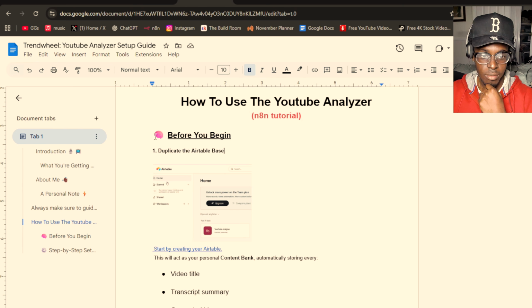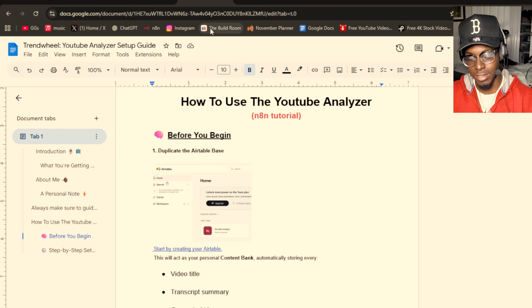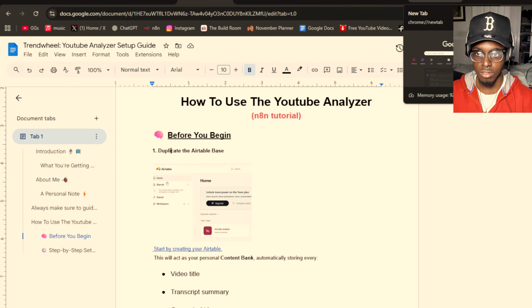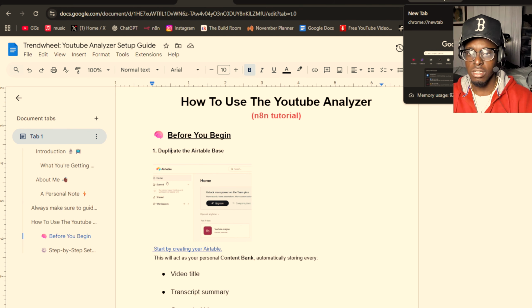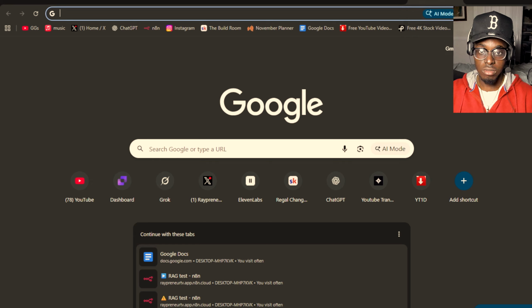So as I said, before you begin, create your Airtable base. If you are unfamiliar with Airtable, I will also have another tutorial covering how to set up your Airtable, your credentials, things to go with Airtable, and why it's important for the future, because it's honestly way better than Google Sheets or whatever you guys be using. Airtable is really good.